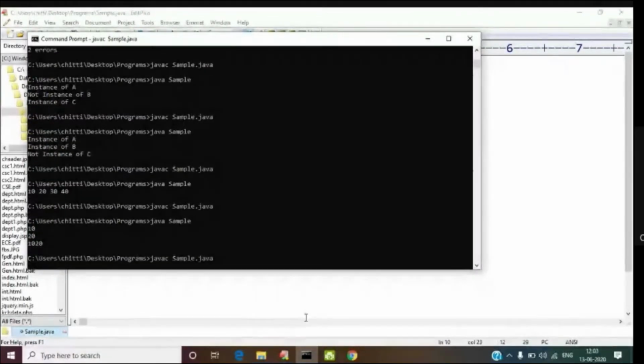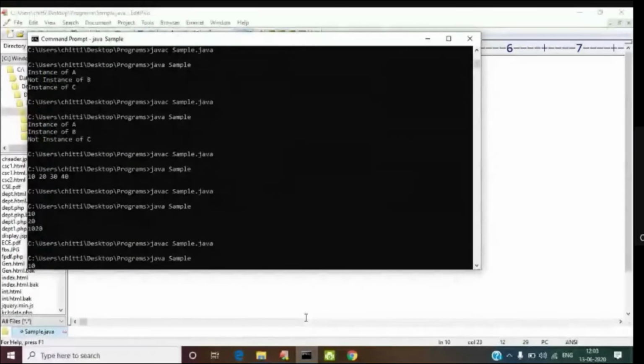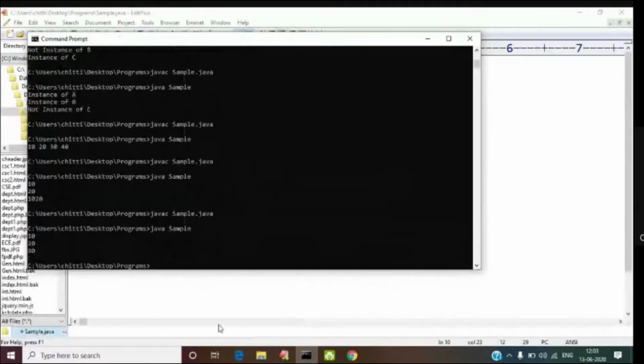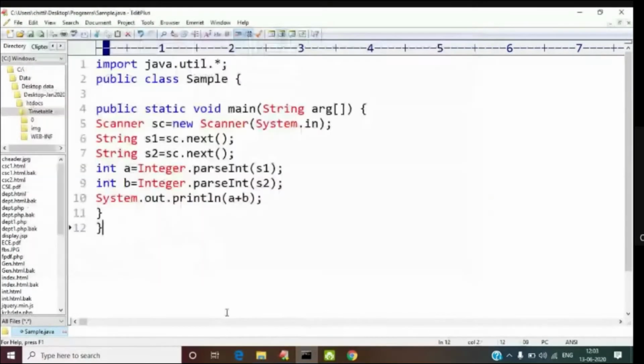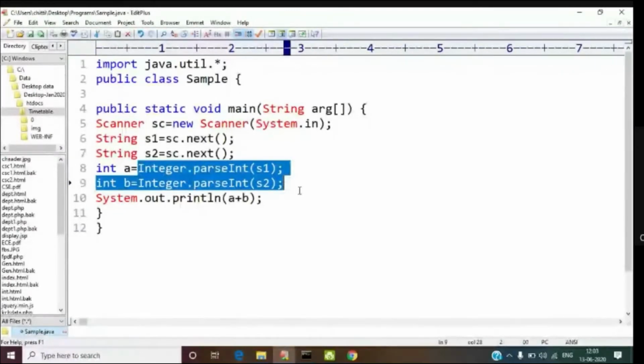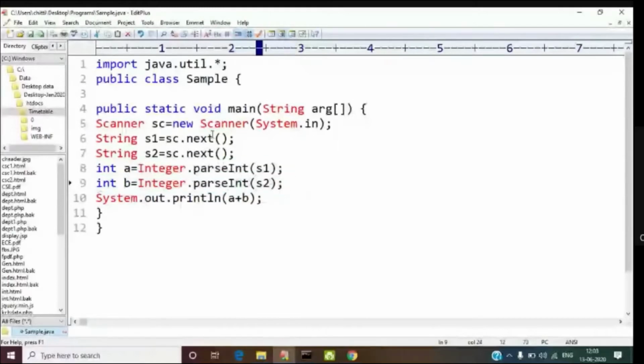So whenever you are not performing any arithmetic operations, no issues. You can read the strings and do it as usual. But whenever you are representing numbers, you have to convert. Whenever you want to perform any arithmetic operations, you have to convert the string into integer. So if you want to read a sequence of numbers, you can use next line and convert each and every number into integers. So that is the purpose.